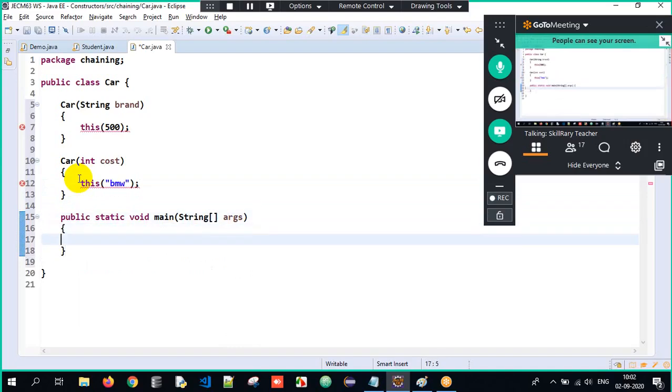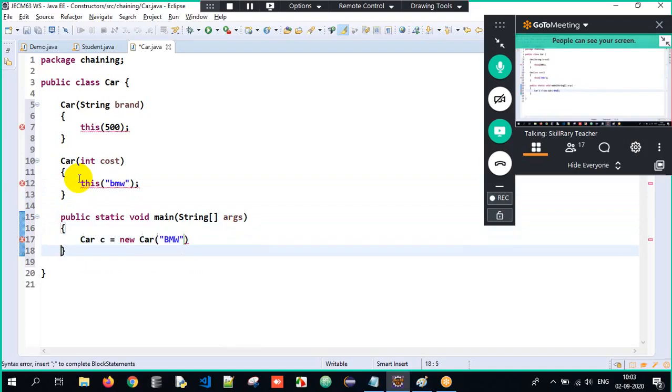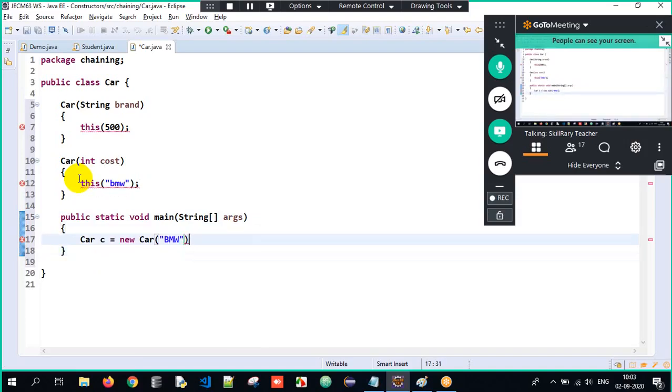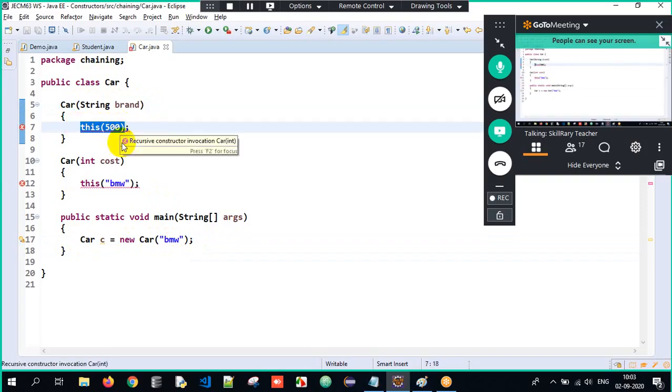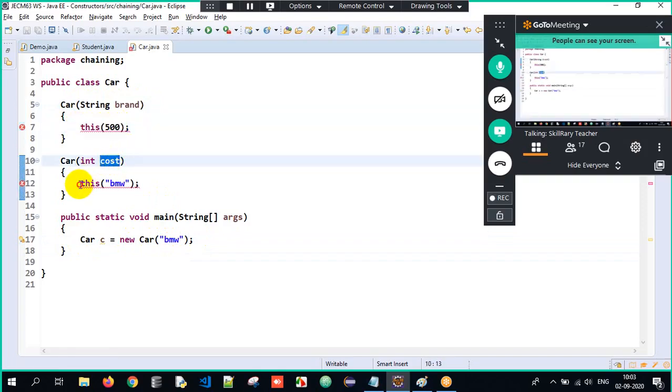Why, sir? Why is that error? I will tell you. See, Car c equals new Car of BMW. I pass BMW over here. Now internally what is happening? When I create an object, I am passing a string argument, correct? So the control will go to the first constructor. And what is the line here? This of 500. The control will come to this constructor. Again, this of BMW. The control will go to this constructor. And this of 500, this constructor will get executed. This of BMW, this constructor will get executed.